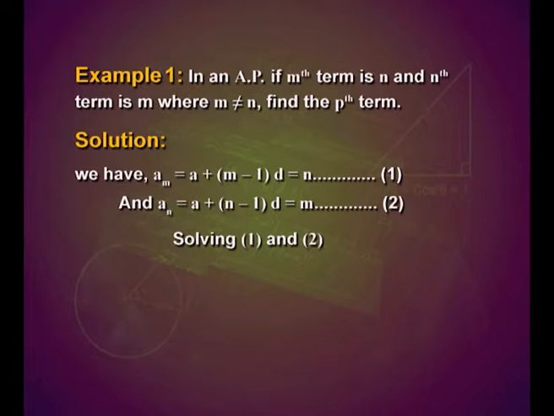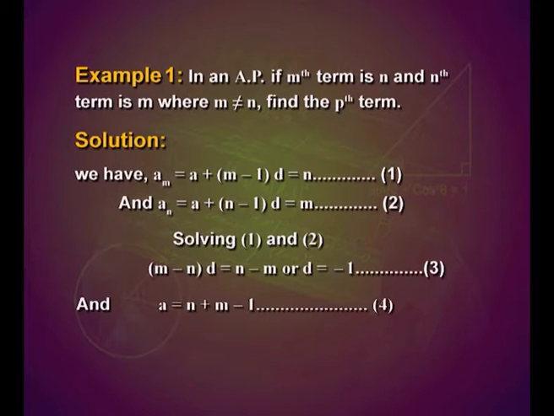On solving these two equations, we get (m minus n) into d is equal to n minus m, or d is equal to minus 1. Take this as the third relation, and a is equal to n plus m minus 1 as the fourth relation.